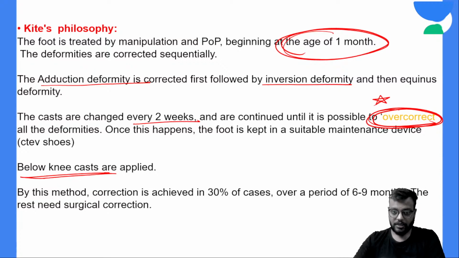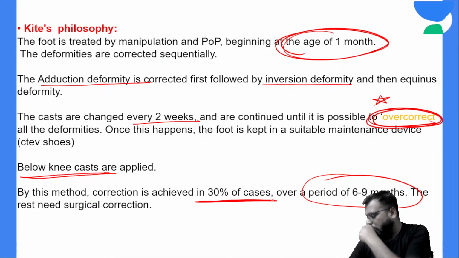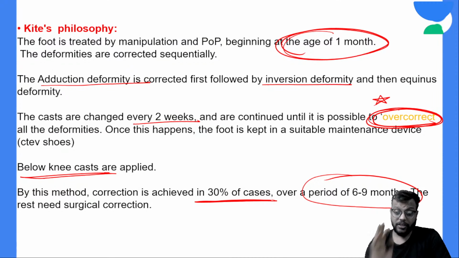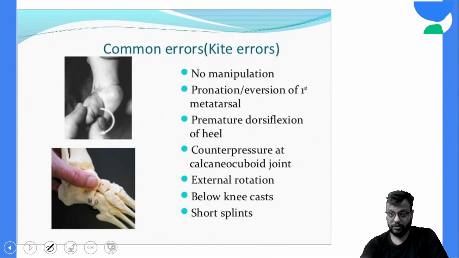Below knee casts are applied, and it takes at least 6 to 9 months, and the correction is achieved only in 30% cases, whereas in Ponseti it takes only 3 to 4 months to get corrected, and the result is positive and good, and more than 70% of the deformities are corrected. So these are the differences between the Kite's philosophy and the Ponseti philosophy.